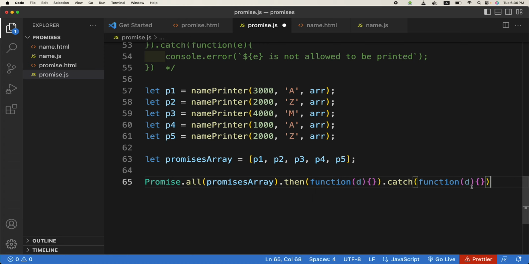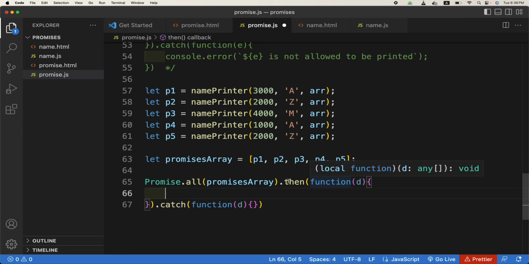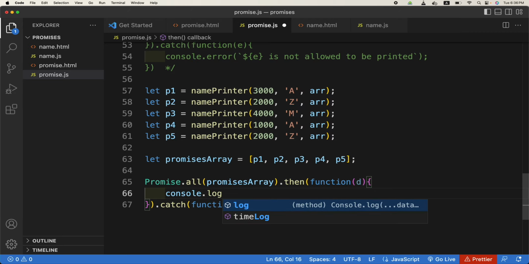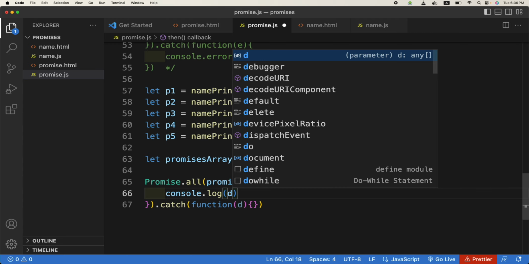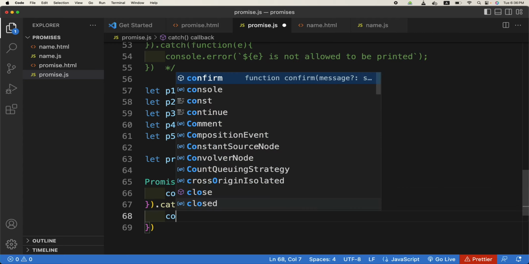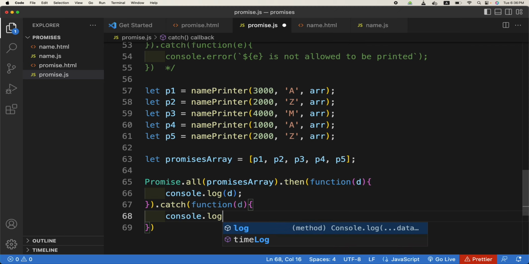Is this clear? Now in the dot then function, this d is actually, what are your guesses? Will it be a single value or will it be an array? Previously it was a single value. Now it is an array. For example, if I console.log d, and if I console.log here as well, if something goes wrong, it will be caught here.